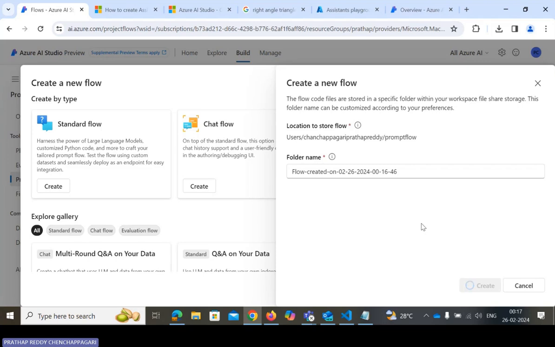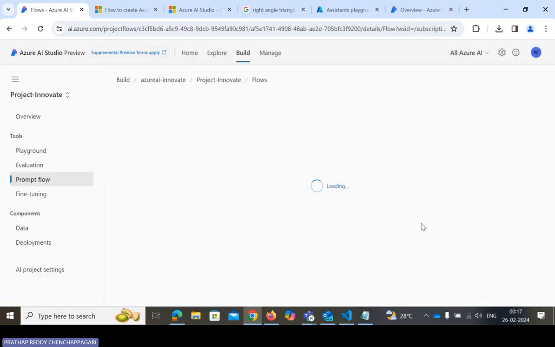With prompt flow, you can ask several questions to different LLM models. For example, we have ChatGPT, we have the Bing model, we have Copilot models, and mini models, everything. Everything works based on the input data. The input data is called the prompt. Without a prompt, nothing will happen.